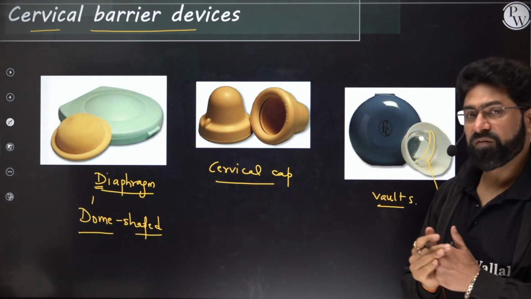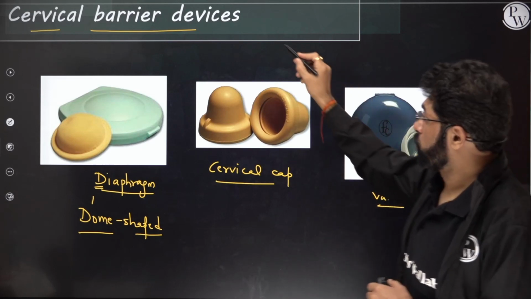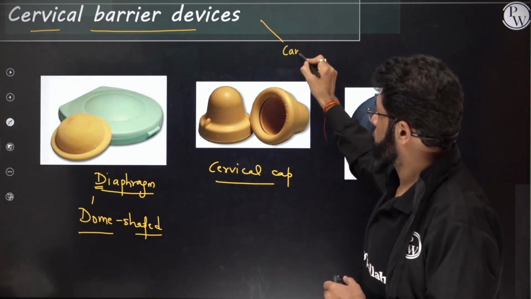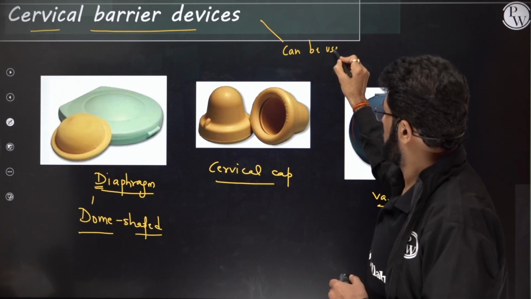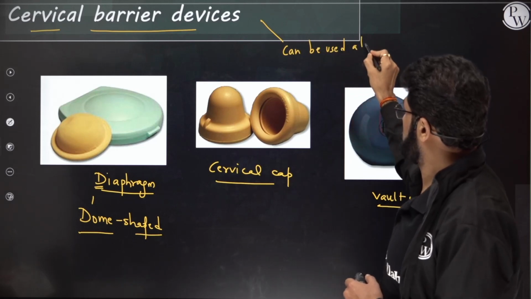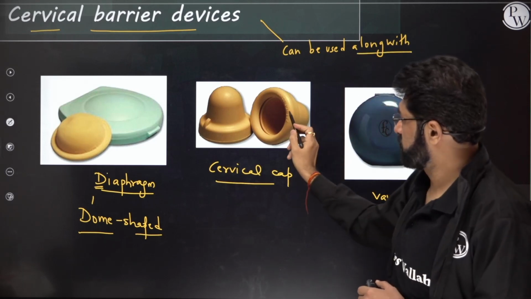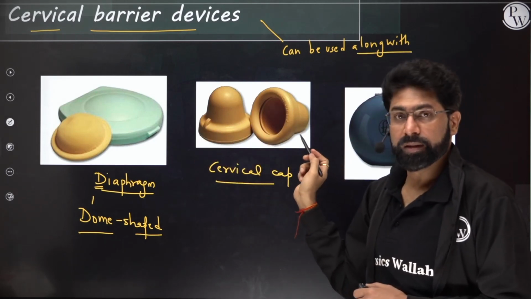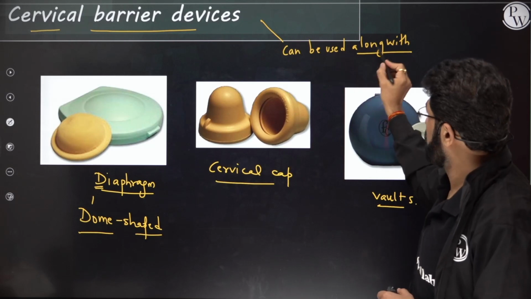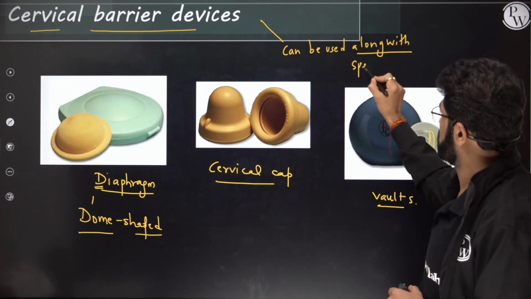Now all these cervical barriers can be used along with spermicides, because they are made up of thick rubber. You can see they are made up of thick rubber here, they are not thin rubber, so they can be used along with spermicides.